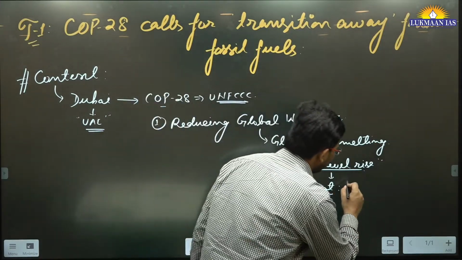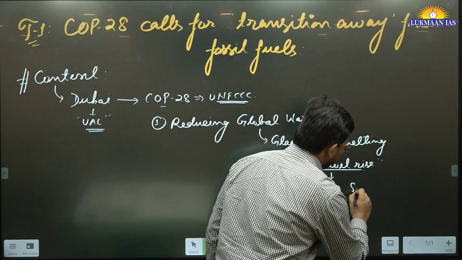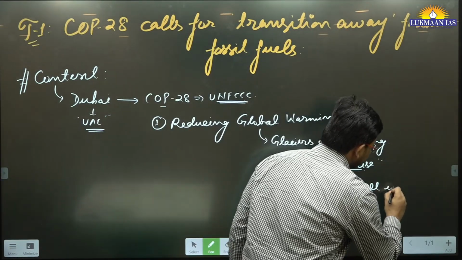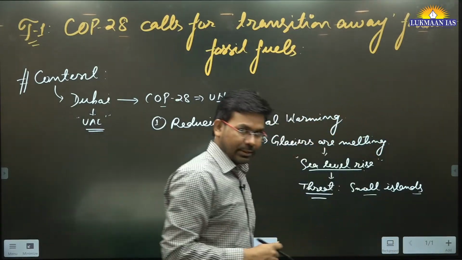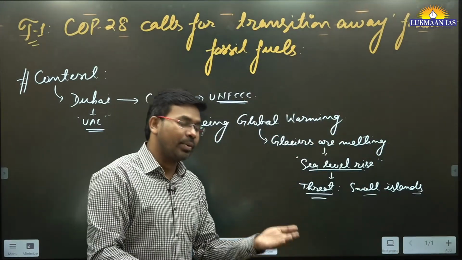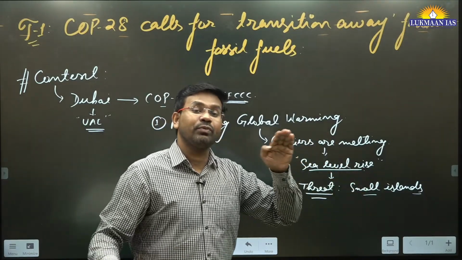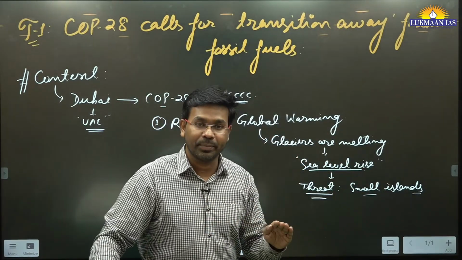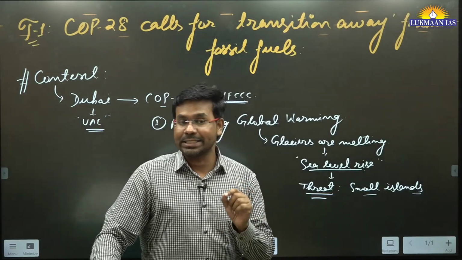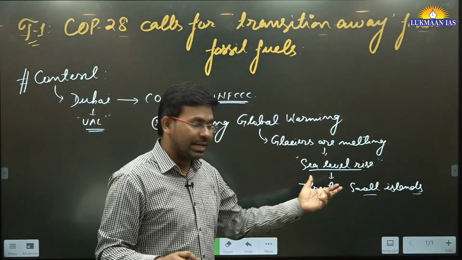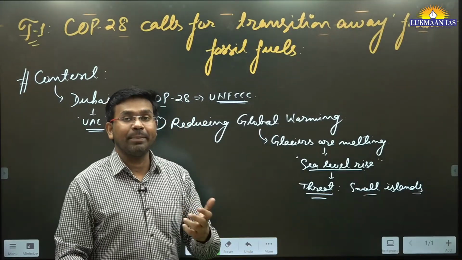So we do have small island nation states, right? These small islands are on the verge of submergence. If sea level rises above a certain level, those nations that are island nations can get submerged. So they are under an existential threat. So it is more urgent for these island nations to get global warming and climate change addressed, right?